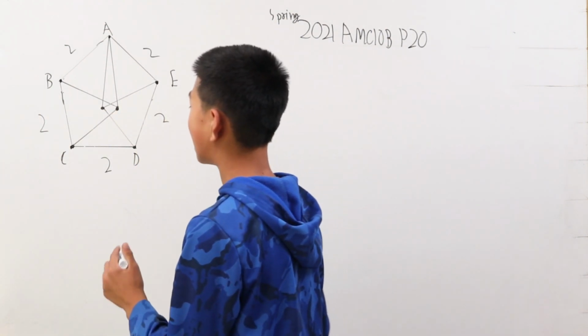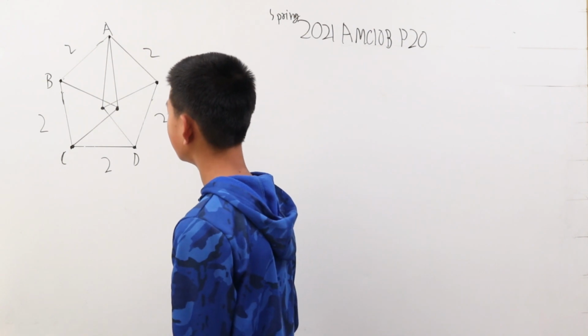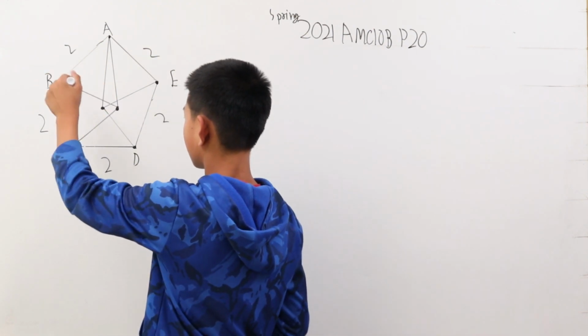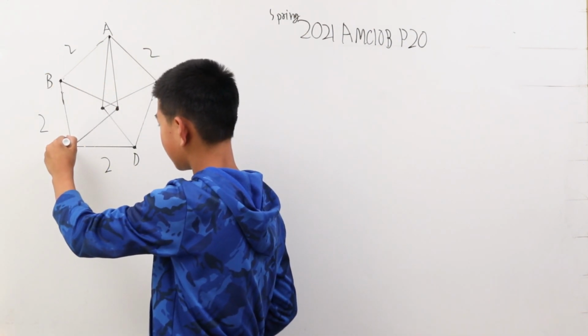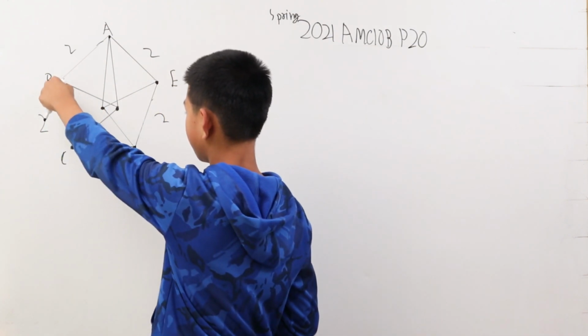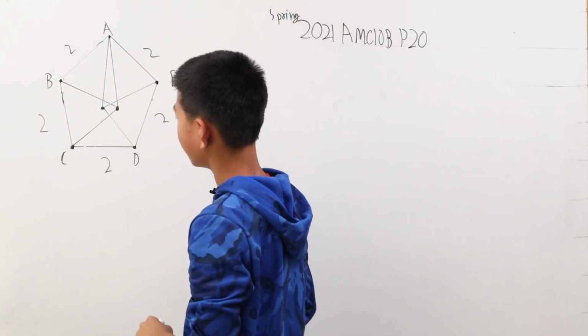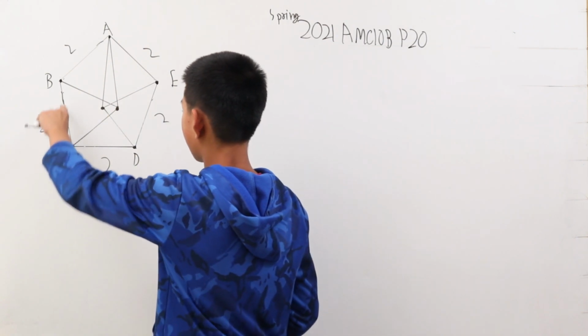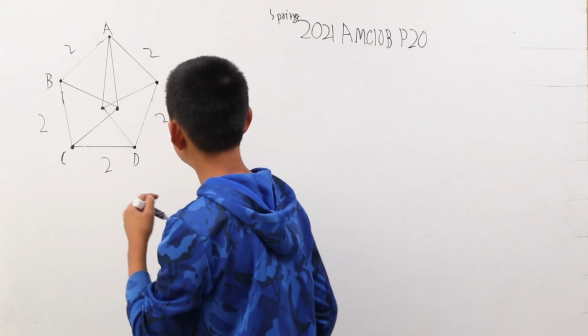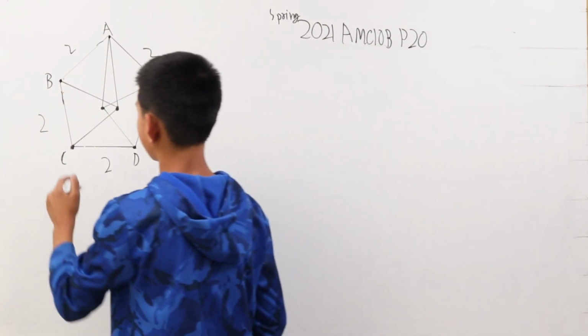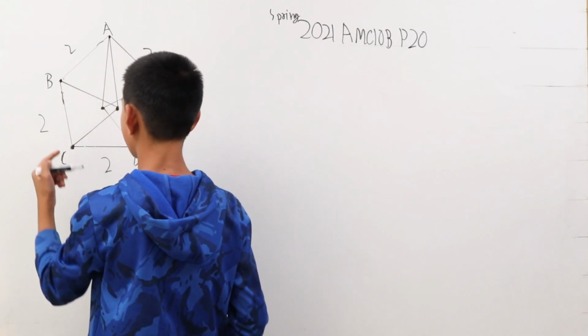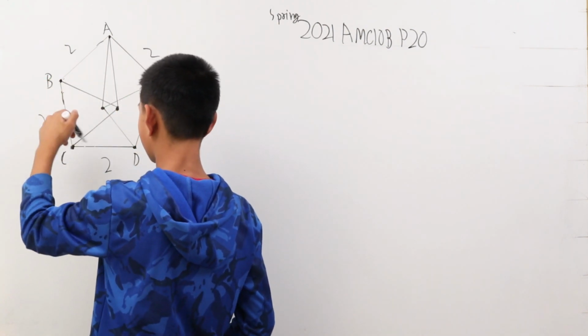Now, every line segment is 2, and three of these vertices, B, C, and this unknown point here, all have side lengths of 2, which means it's an equilateral triangle, therefore all these angles are going to be 60.